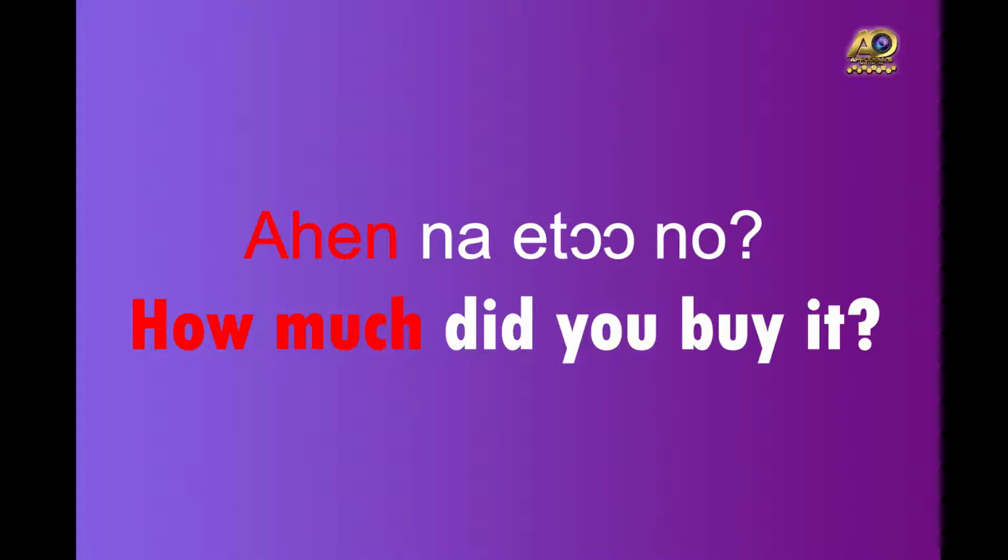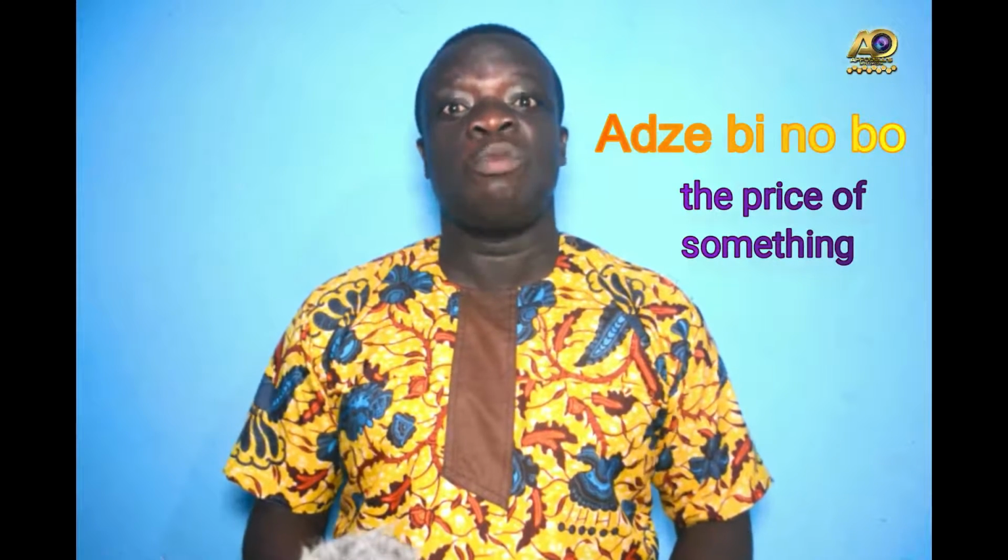Here is an example. Ahin na etorno. So you see, in this instance, we are using how much to find out how much something is worth. And in Fante we say adzibi nobo, adzibi nobo, to ask of the price of something.